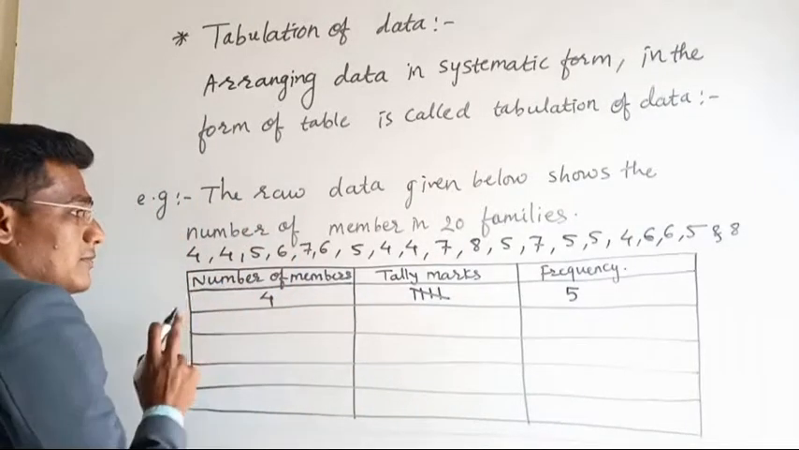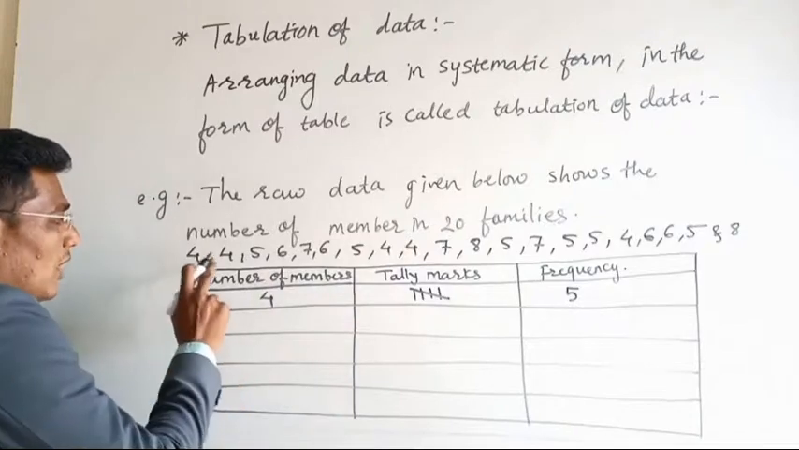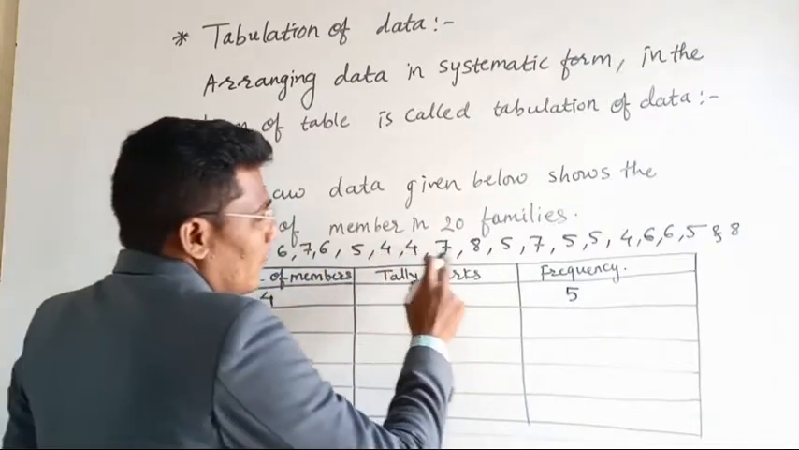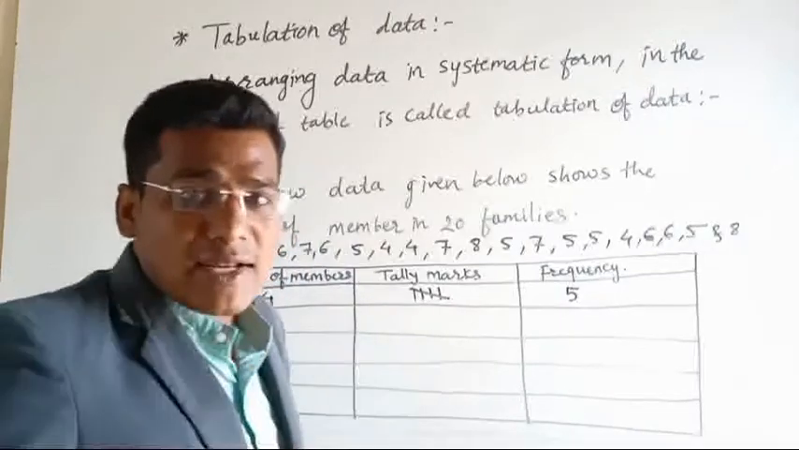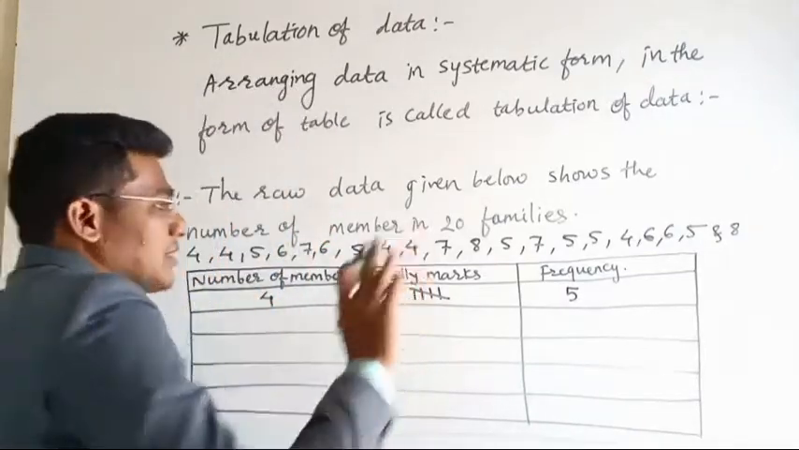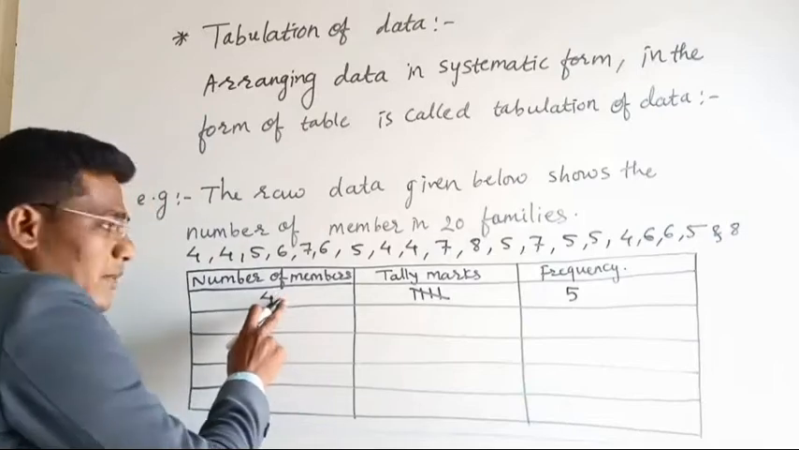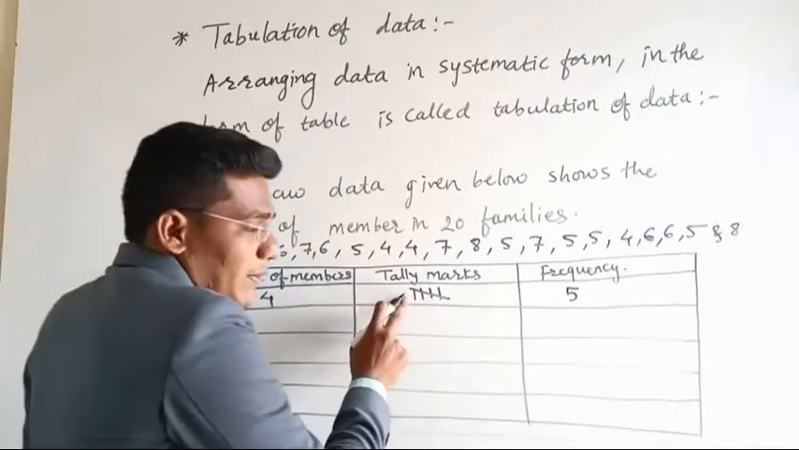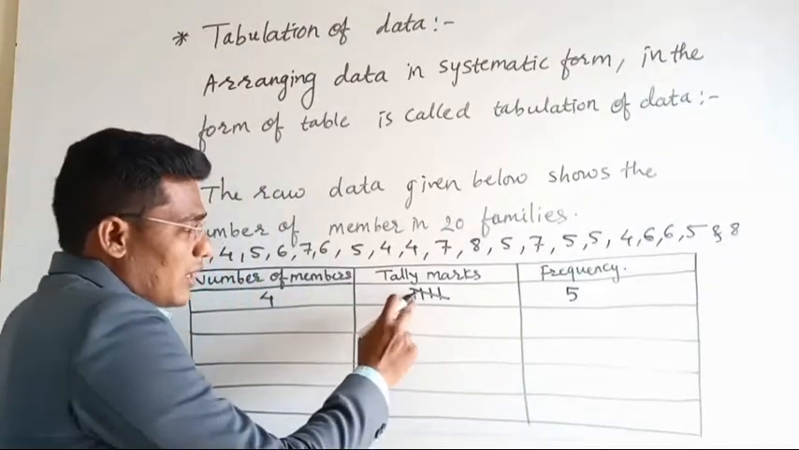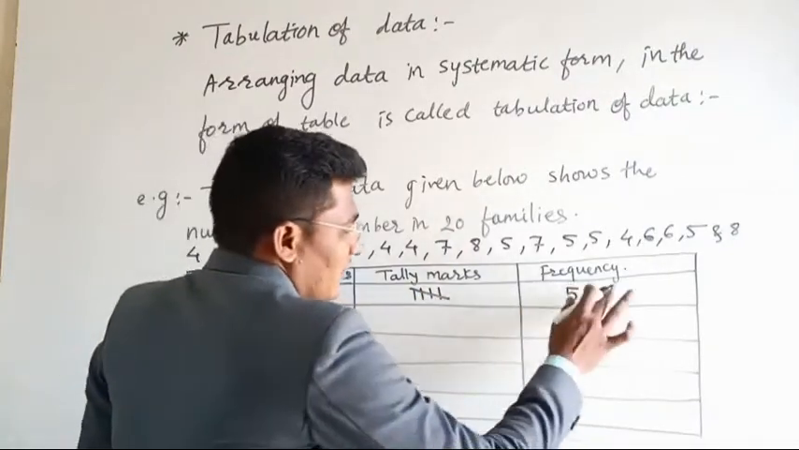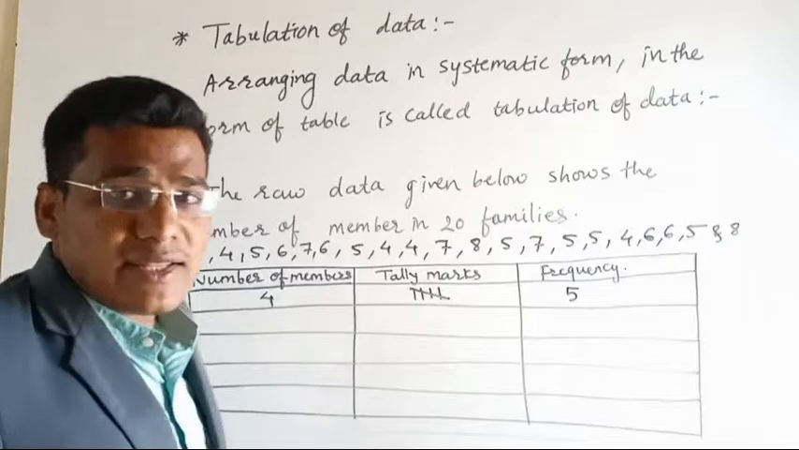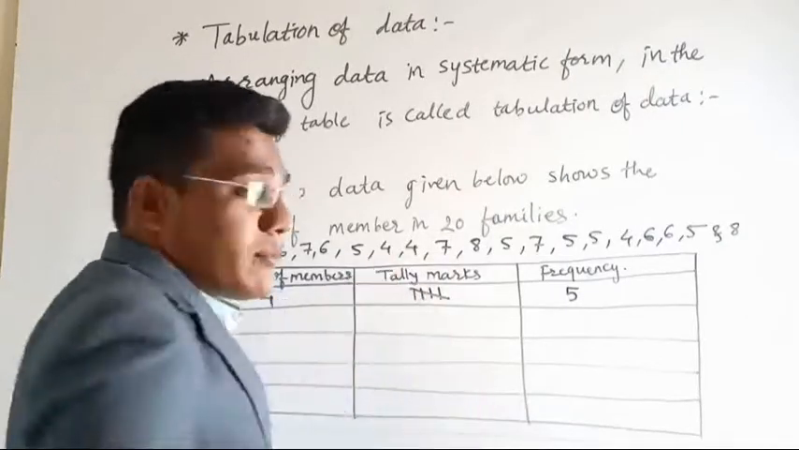We got it from this particular data. 1, 2, 3, 4 and 5. There were 5 families that are having 4 members in the family. That is why the number of members is 4. How many families were there? By using the tally marks 1, 2, 3, 4, and this line is showing that 5 is completed. And frequency is nothing but 5 families were there that are having 4 family members.